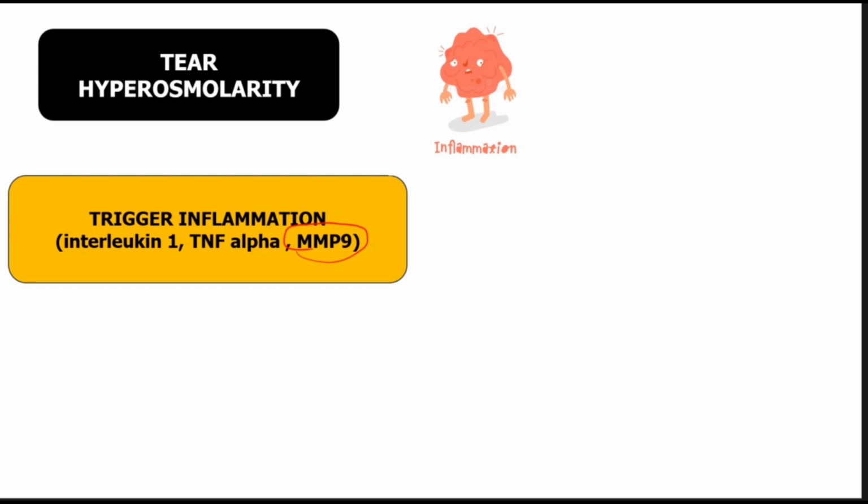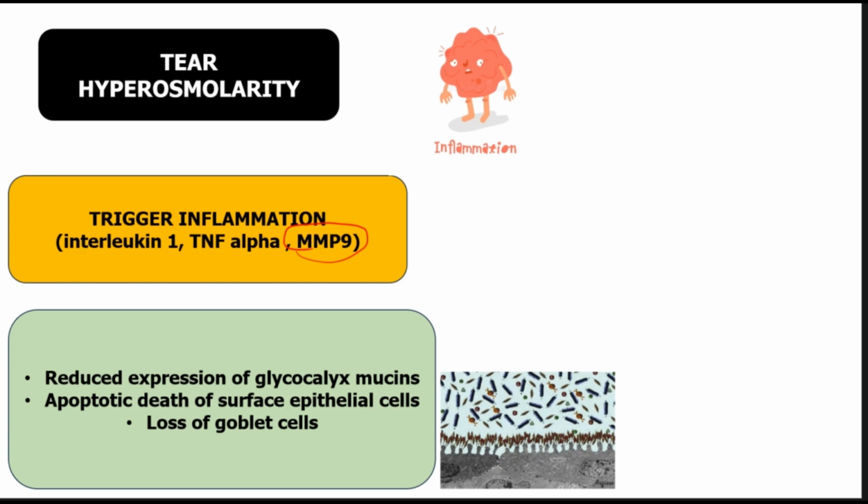Now you might ask why inflammation is dangerous. Inflammation is dangerous because it is going to cause damage to the goblet cells, the very goblet cells that we discussed in the previous video, which secrete important mucins and contribute to the production of the glycocalyx, right? So if there is inflammation, there's going to be damage to the goblet cells and to the surface epithelial cells, and there is going to be reduced production of the glycocalyx mucins, and therefore tear film instability will result, right?